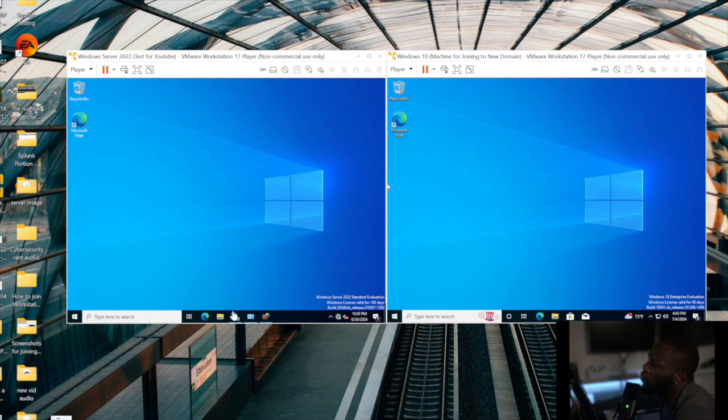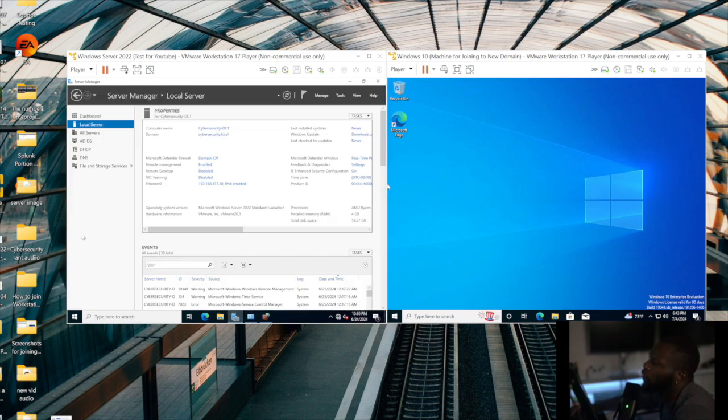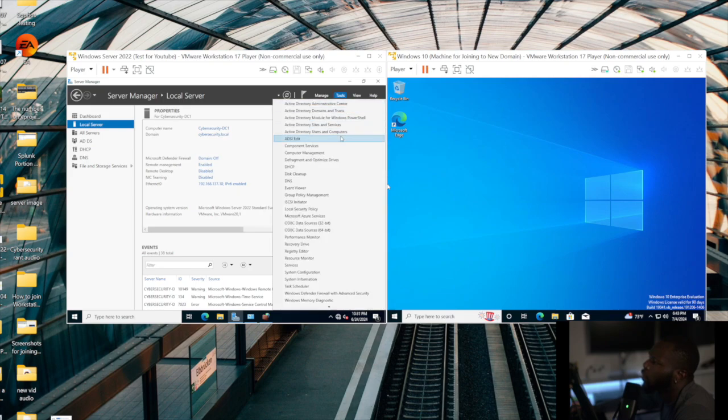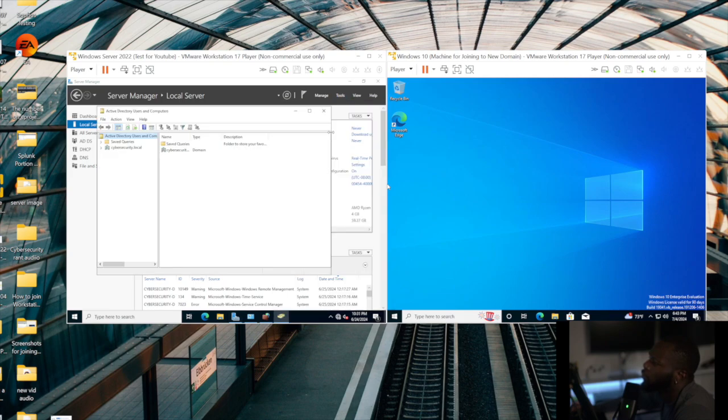Now let's go over to the server to validate everything. So you want to go to tools and then Active Directory Users and Computers, and we'll go to cybersecurity.local, and then we'll go to computers, and we can see that the computer did join the domain. So on that aspect, everything was successful.